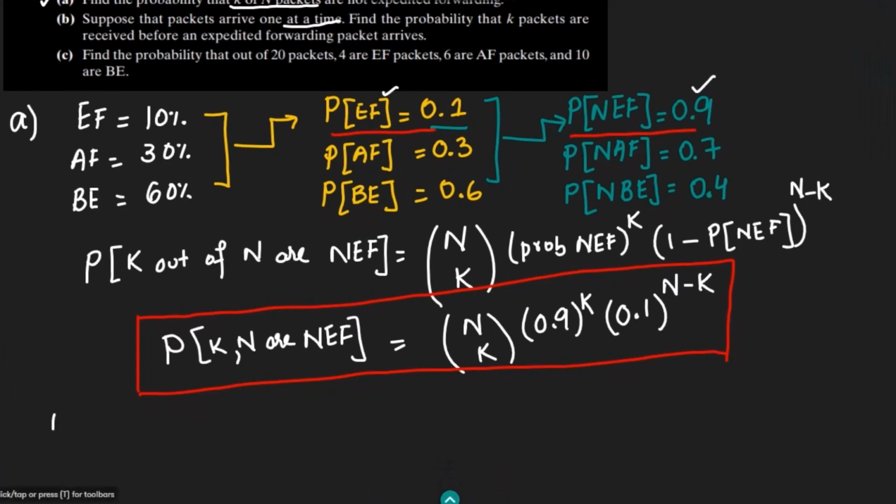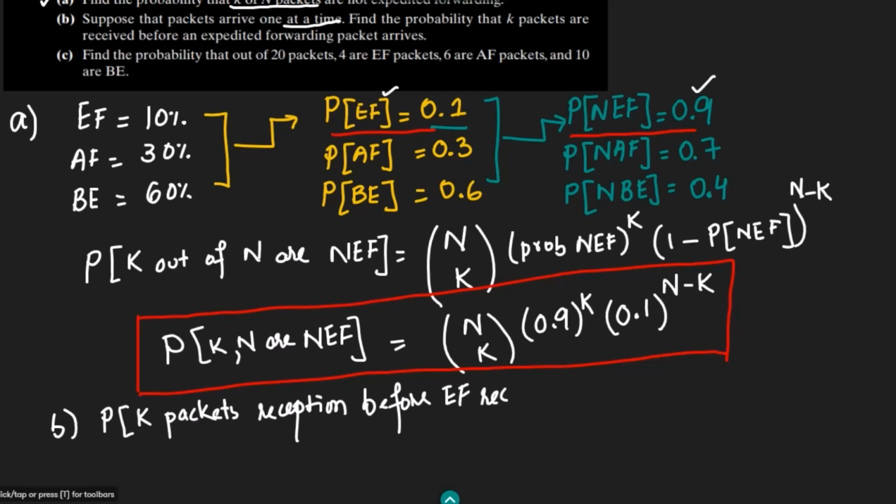So let me solve it, and for it let me move down somehow. Okay, so part B: the probability of K packets reception before EF is received.